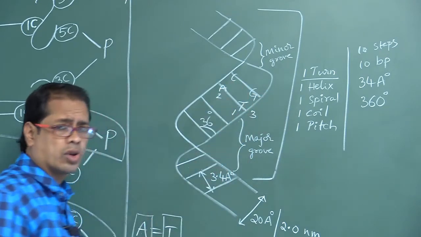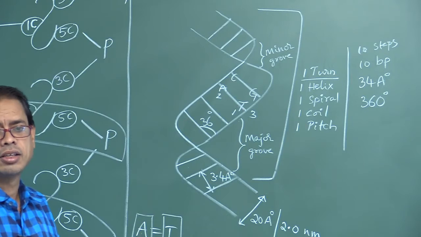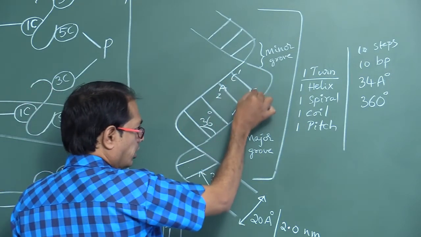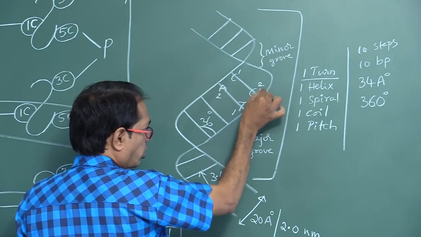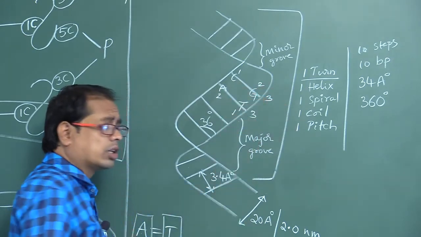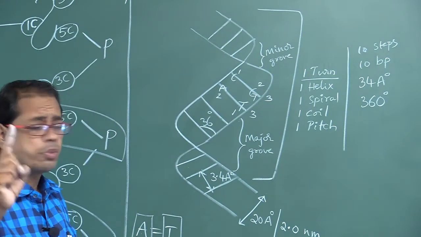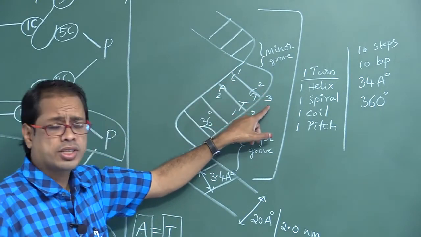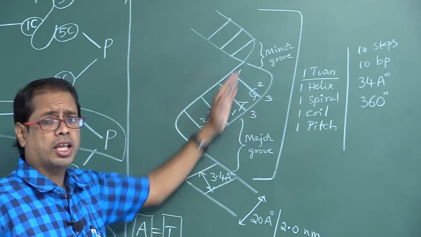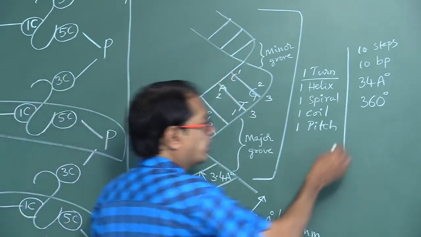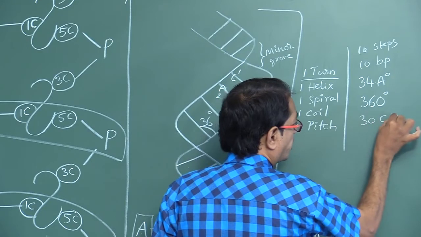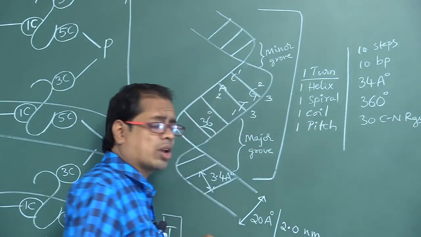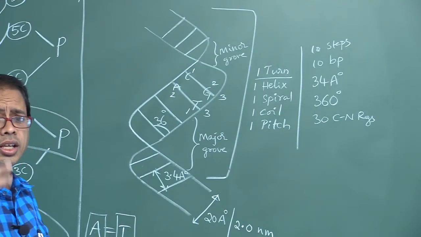C is pyrimidine, 1. Guanine is purine, 2. The number of CN rings in each step is again 3. How many steps are there? 10. 10 times 3 gives 30 CN rings. The number of CN rings in each step is 3.